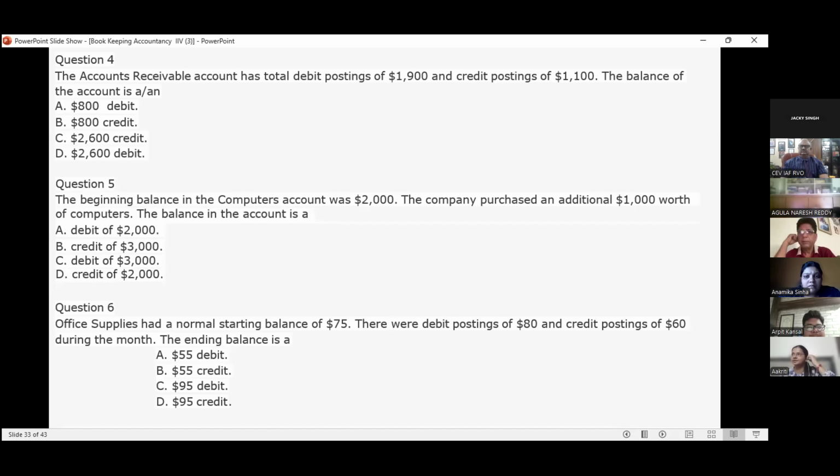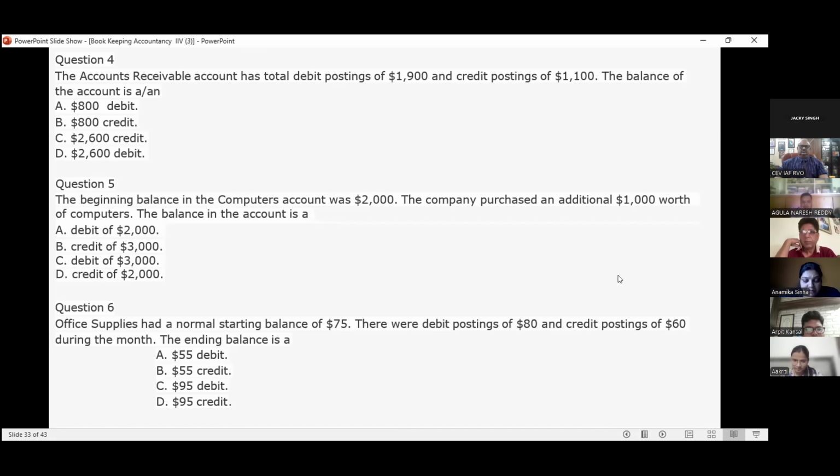Debit होगा. A. The beginning balance in the computer account was $2,000. The company purchased an additional $1,000 worth of computers. The balance in the account is? Computer is an asset, not a liability. Asset should always be a debit balance. Debit plus debit, the debit should be 3,000. C.